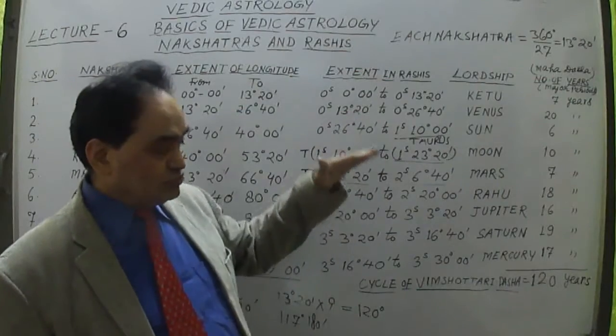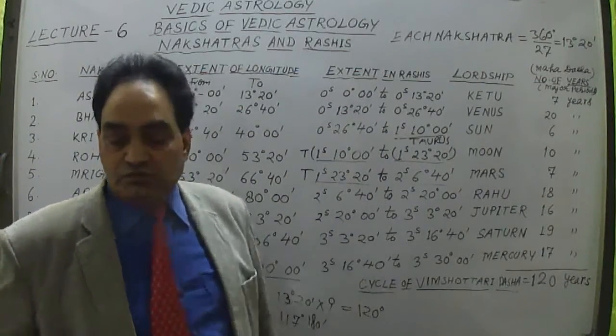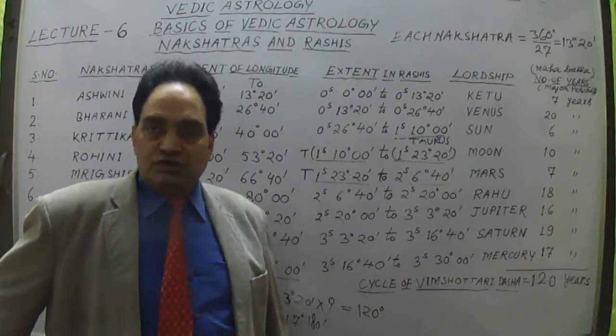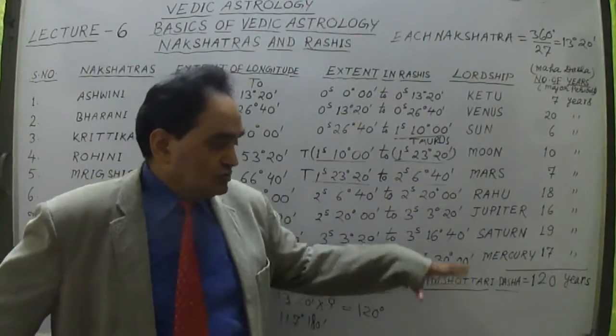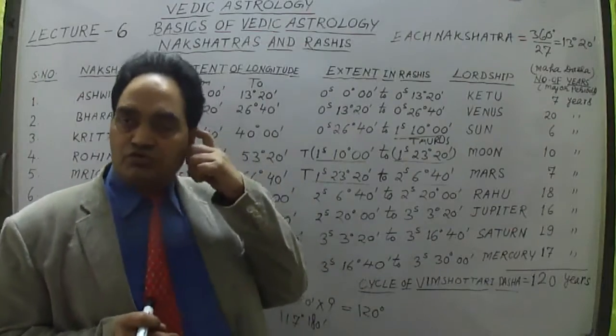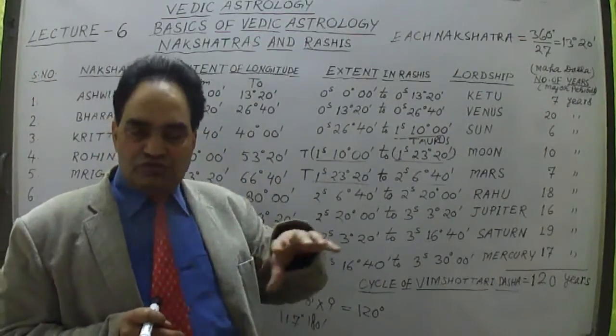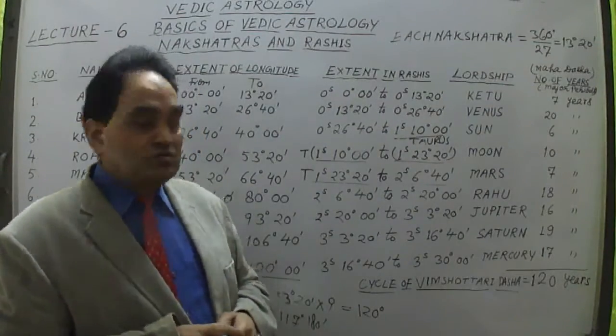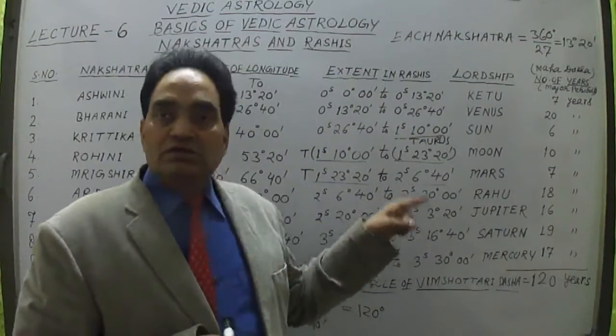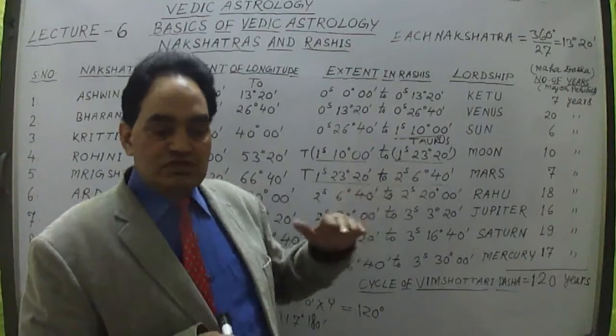In this way, this is known as Bimshotri. Why Bimshotri? Because Bim means 20 and Sutri is for 100, so 120 years. This 120 years period is known as Bimshotri Dasha. So whichever Bimshotri Dasha Mahadasha is running in your life or in this period, this is how we calculate the period of a person's life in the beginning.